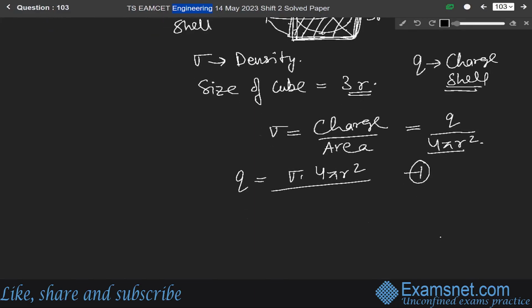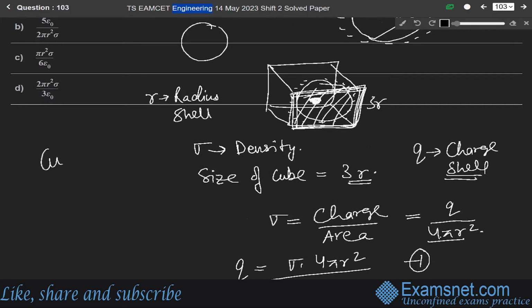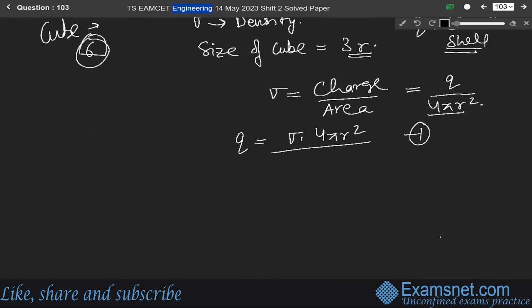And how many faces does the cube have? The cube has 6 faces, so the flux coming out of only one face will be 1 by 6 of the total flux. We know from Gauss law of electrostatics that the electric flux is equal to 1 over epsilon naught times the total charge enclosed by the surface.